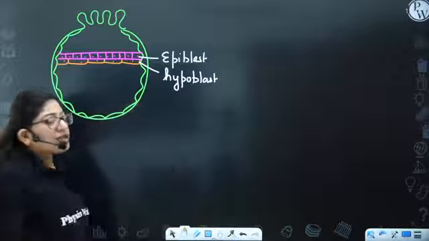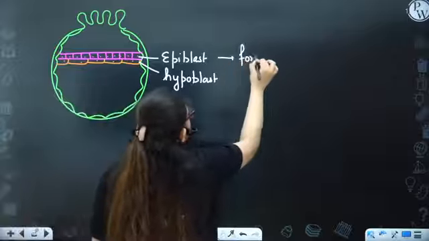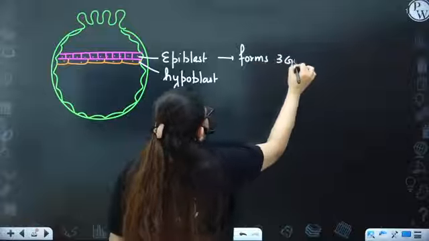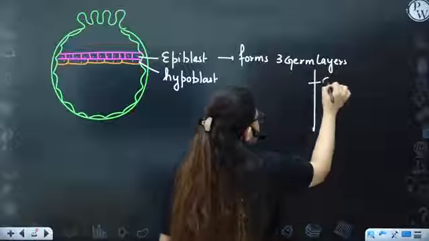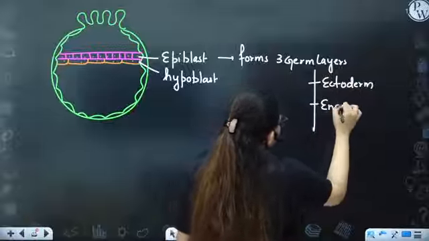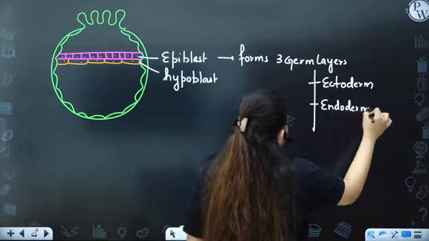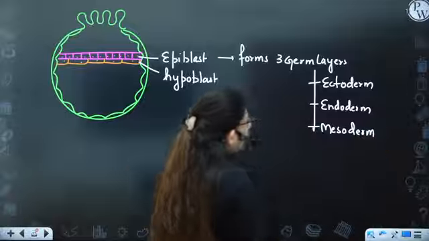Okay? Now this epiblast is the one that forms three germ layers. What are these three germ layers? That is ectoderm, endoderm, and mesoderm. Right? All right.